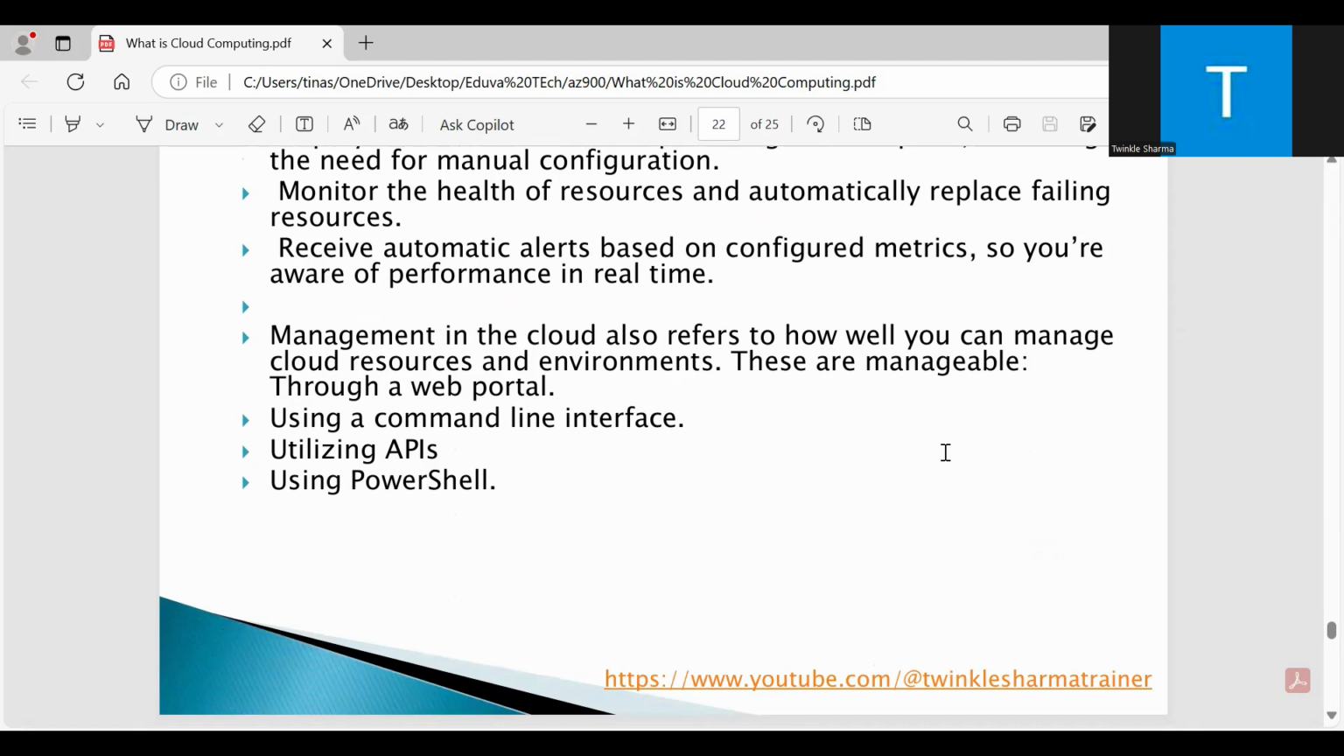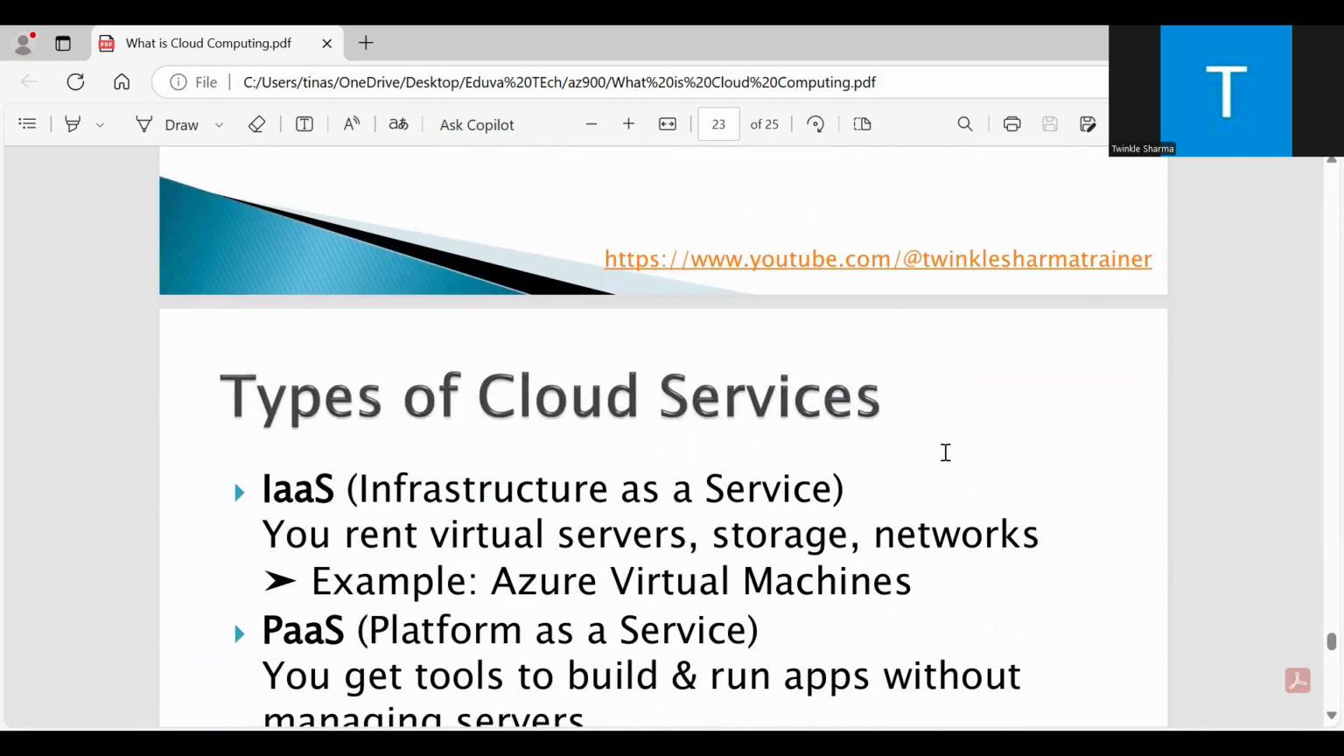Management in the cloud also refers to how well you can manage cloud resources and environments. These are manageable through a web portal, using a command line interface, or using APIs and PowerShell. Then we have the types of cloud services, which are IaaS, PaaS, and SaaS.